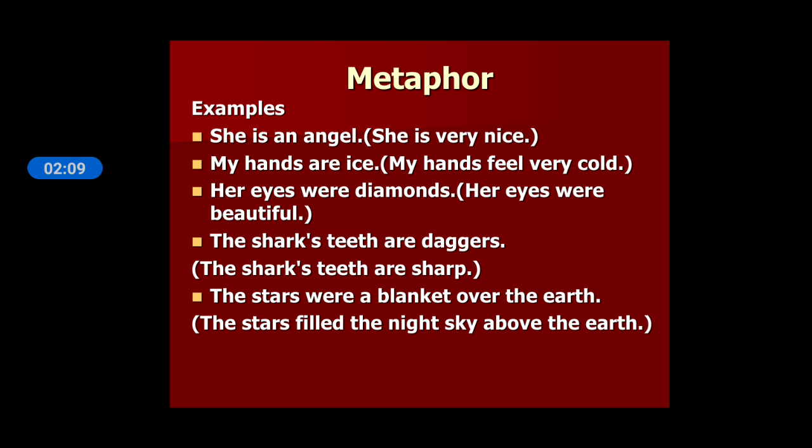And here again you can see some examples of metaphors. You can clearly see that comparison is made without using the words as or like. For example, she is an angel means that she is very nice. My hands are ice means my hands feel very cold. Her eyes were diamonds means her eyes were beautiful. The shark's teeth are daggers means the shark's teeth are sharp. The stars were a blanket over the earth means the stars filled the night sky above the earth.